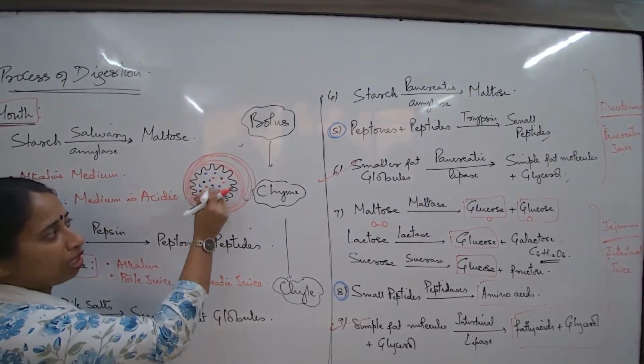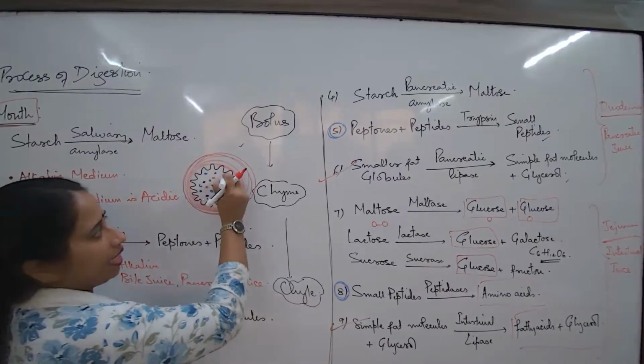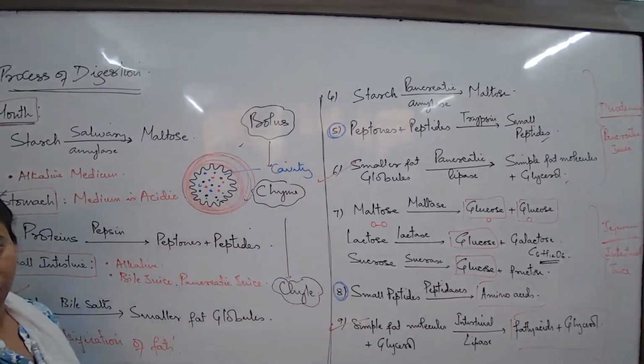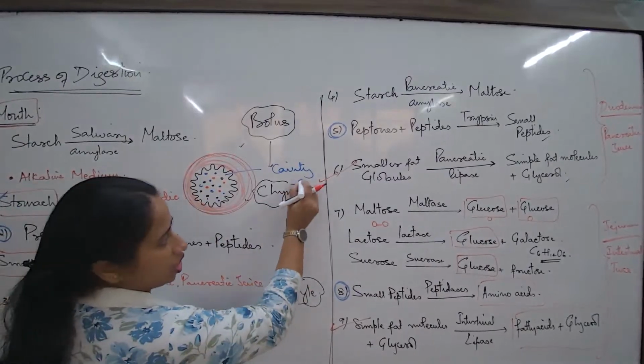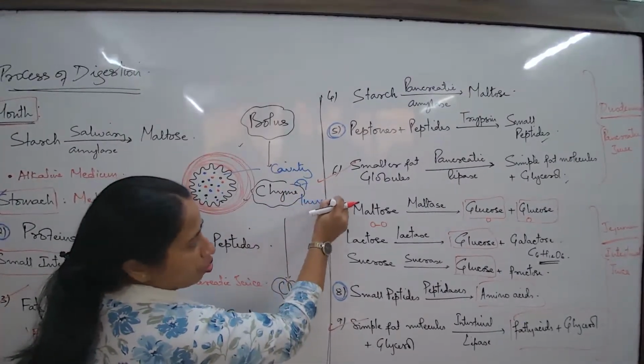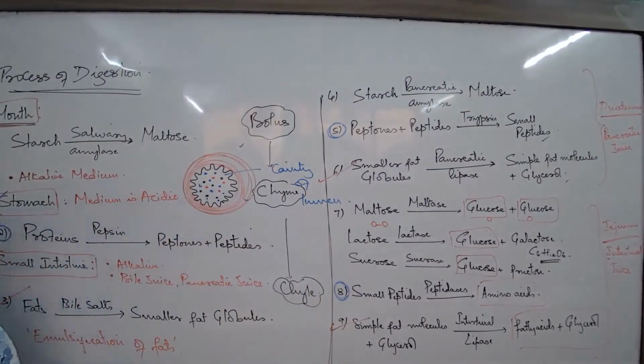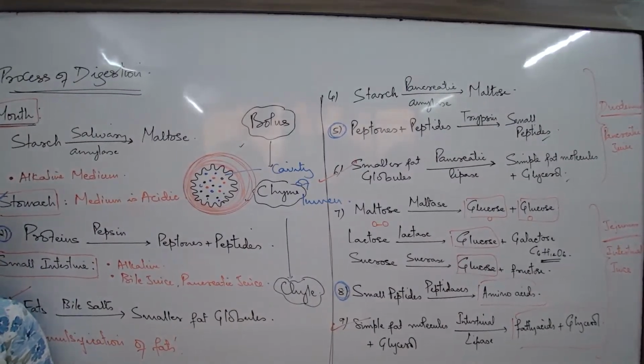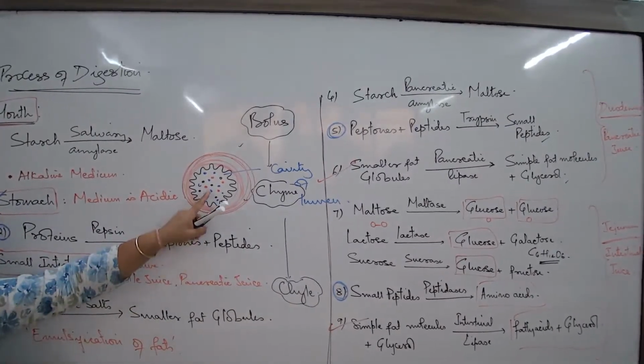So where are these molecules now present? In the cavity of the ileum. After the process of digestion, the simplest forms of nutrition are all in the cavity of the ileum, the central space of that tube.